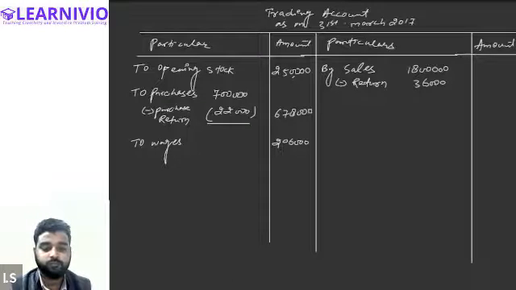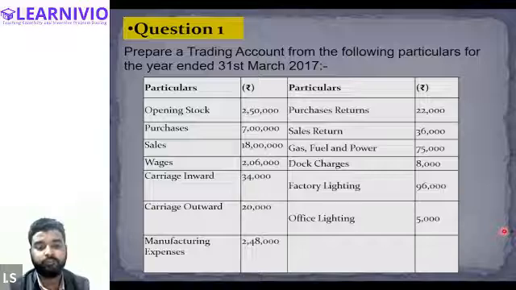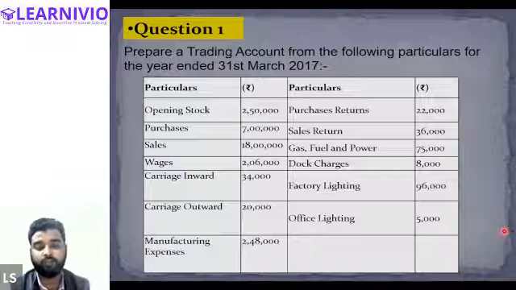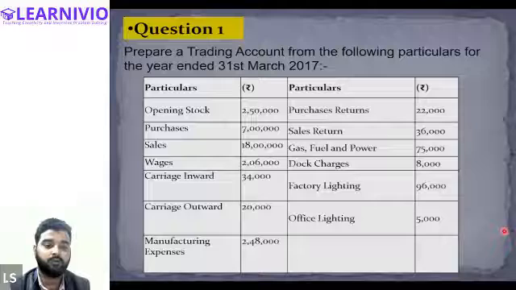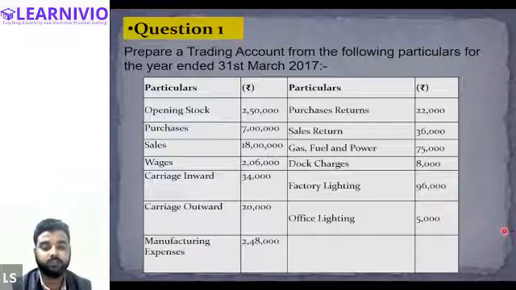Next item is carriage inward. Carriage inward basically means expenses incurred on purchase of goods is called carriage inward. Everyone, is this clear? Whatever the goods that we are purchasing, the expenses that we incur on purchase of goods, let's say the transportation expenses that we incurred on bringing goods to the factory, we have to incur the carriages.